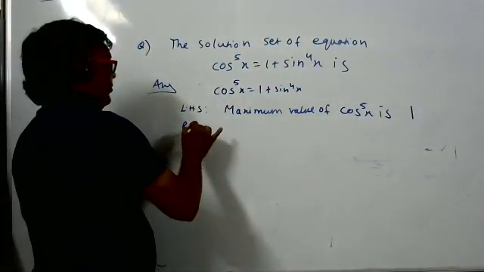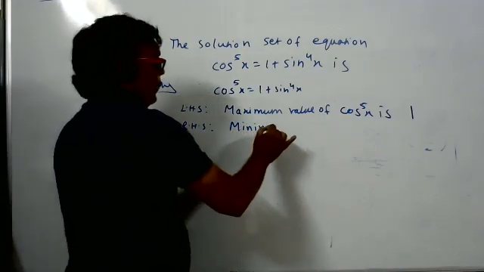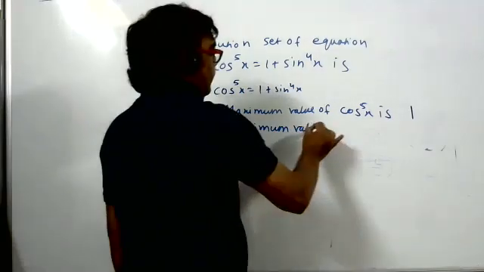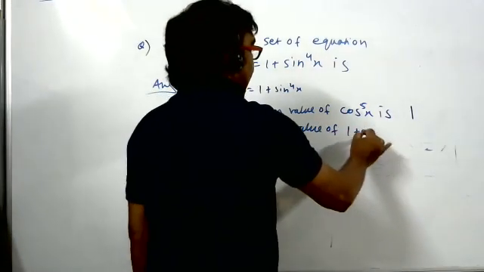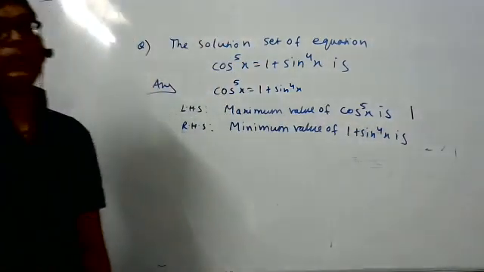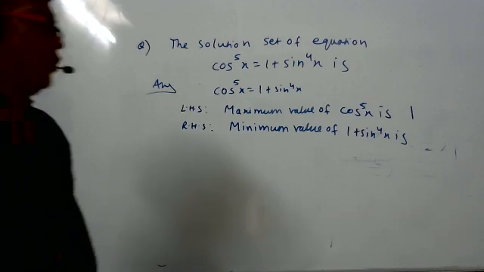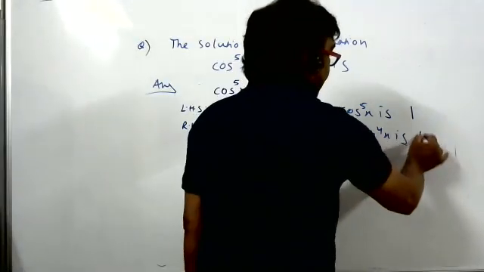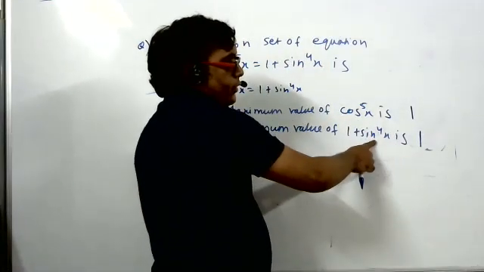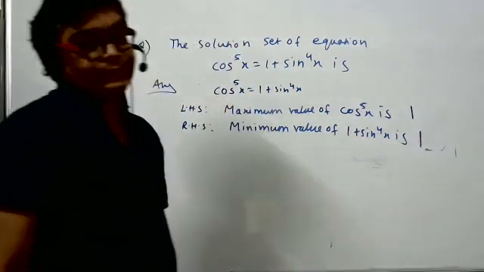Right hand side, what is the minimum value of 1 plus sine to power 4x? Sine to power 4x will be 0, but 1 plus 0 means 1 only. Agree or not? Yes, sir.